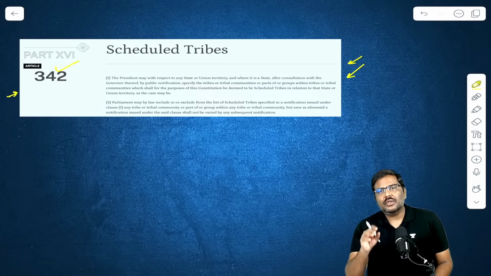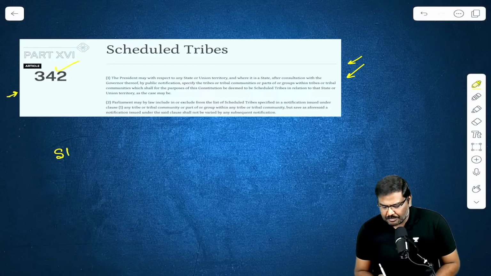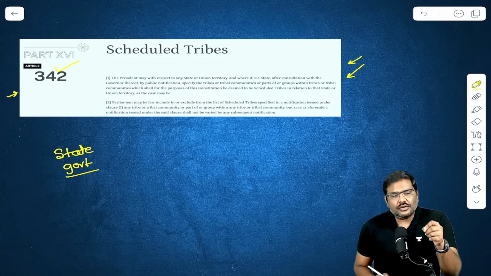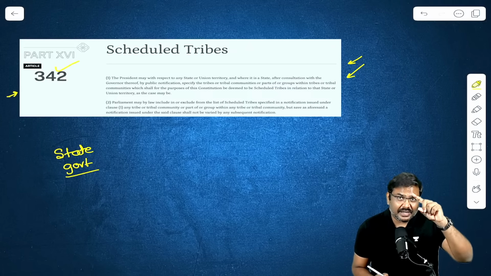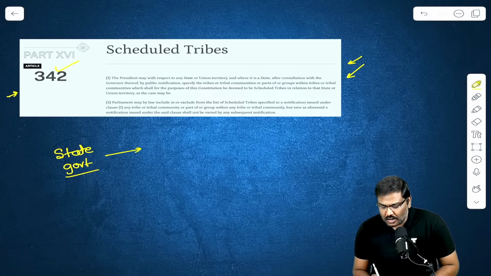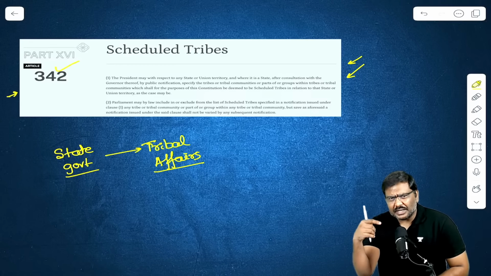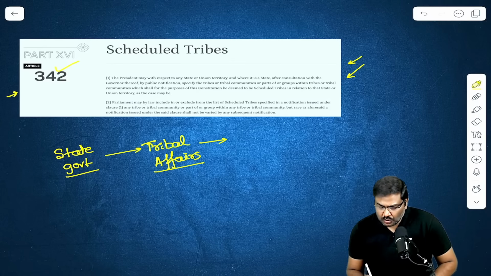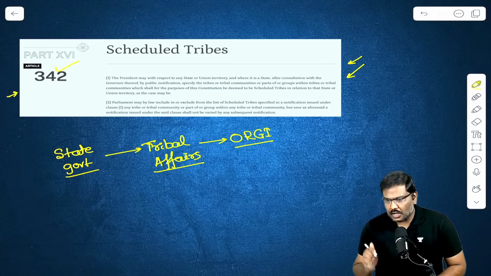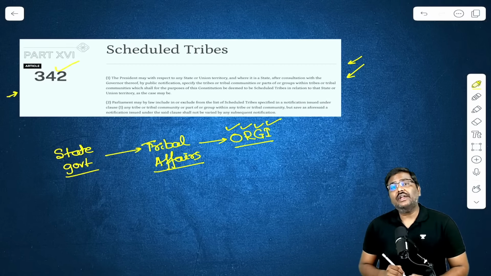Please remember the process. The first step is usually the state government. The state government will prepare a report, will recommend inclusion of certain communities as a part of scheduled tribes list. Once the report is submitted by the state government to the central government, that is basically to the Ministry of Tribal Affairs, the report is sent to Ministry of Tribal Affairs. Now the Ministry of Tribal Affairs will forward this particular report to the Office of Registrar General of India, ORGI, Office of Registrar General of India.